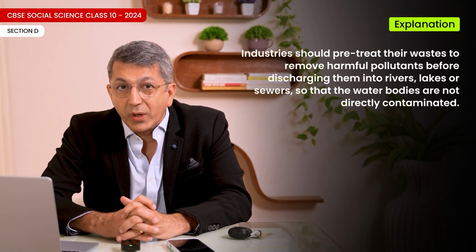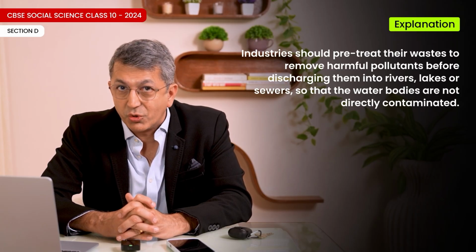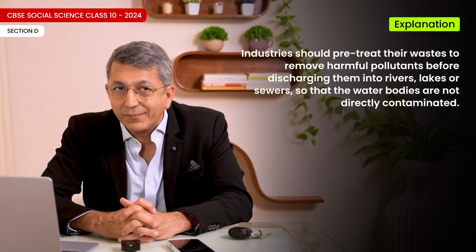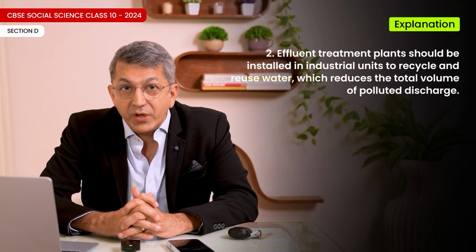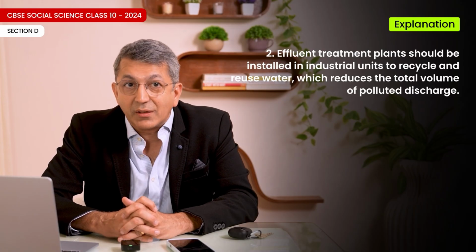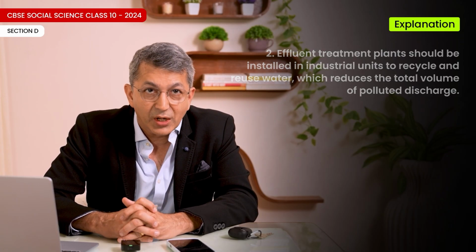Explanation. 1. Industries should pre-treat their waste to remove harmful pollutants before discharging them into rivers, lakes, or sewers so that the water bodies are not directly contaminated. 2. Effluent treatment plants should be installed in industrial units to recycle and reuse water, which reduces the total volume of polluted discharge. 3.